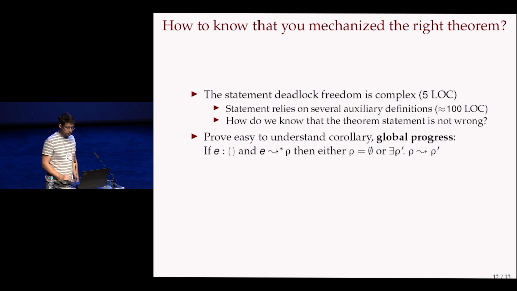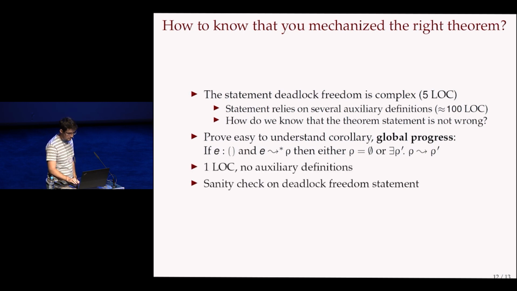So in our case, we proved global progress, which says if you start with a well-typed program, and that program steps to some configuration, then either the configuration is empty or it can step again. So this is not a very powerful theorem because, for example, if you have any thread that's just in a loop, then this theorem holds, but it would be almost impossible to prove this theorem by accident. So this theorem can be stated in one line and requires no auxiliary definitions. So this is just as a sanity check on the deadlock freedom statement. And yeah, I think this is very important.